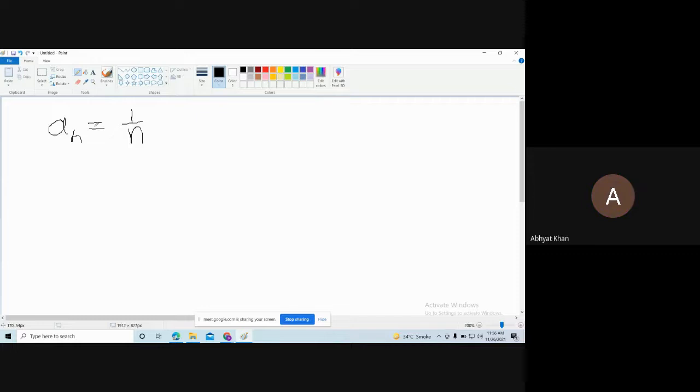Sir, decreasing. So this is, see, you need to say monotonically decreasing, because we are not saying that in the first two terms we are having this kind of situation, and in the next two terms we are having this relation reversed, that is a2 is bigger than a3. We are not having such a situation.